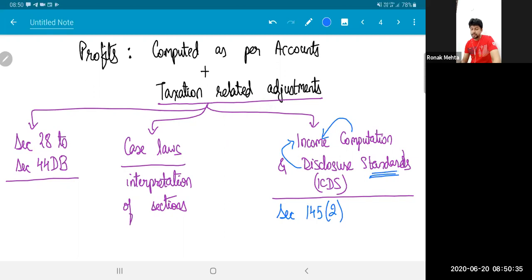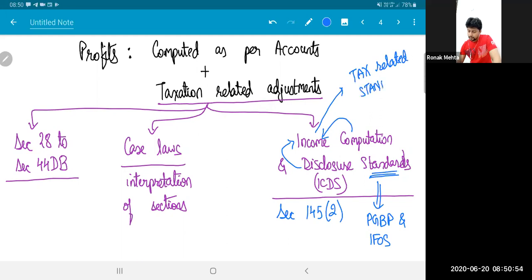They are standards prescribed by the central government for PGBP as a head of income and IFOS. So obviously they are tax related standards. They are not accounting standards. That means whatever we are studying in ICDS is for taxation, and that too only for PGBP and IFOS.